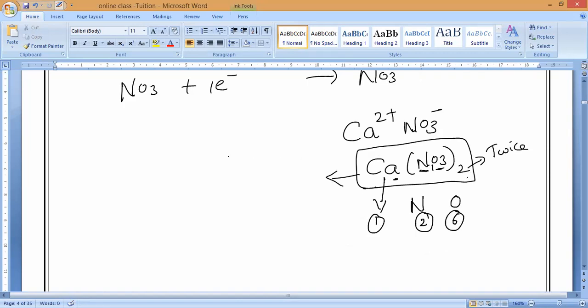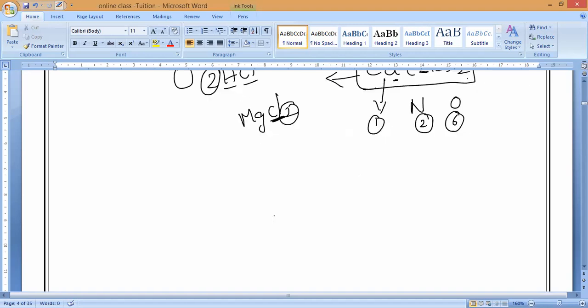Now, remember, if any number is present, a coefficient, suppose 2HCl, this 2 is for both the atoms. Understand, guys? I am writing, suppose magnesium chloride, MgCl2. This 2 is applicable only for chlorine. For example, I will write magnesium hydroxide, Mg(OH)2.